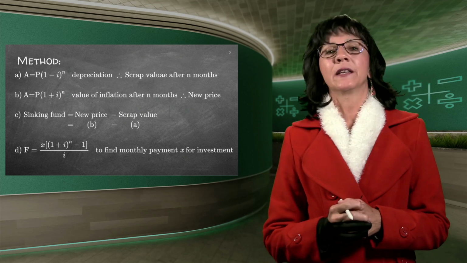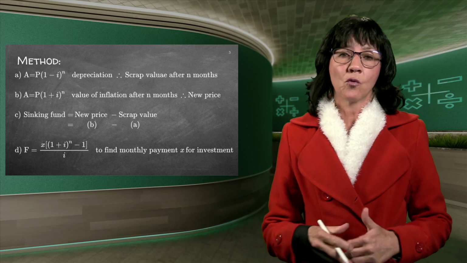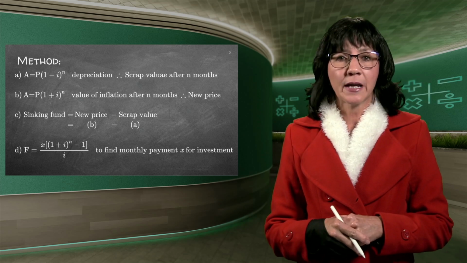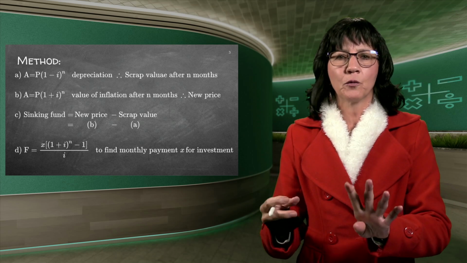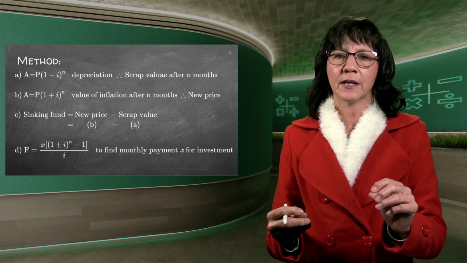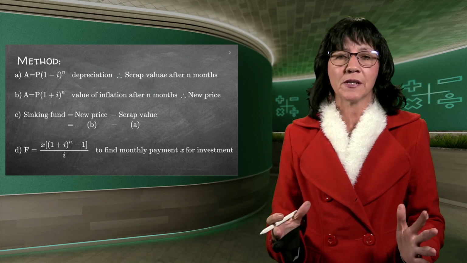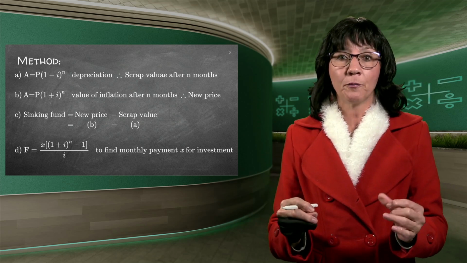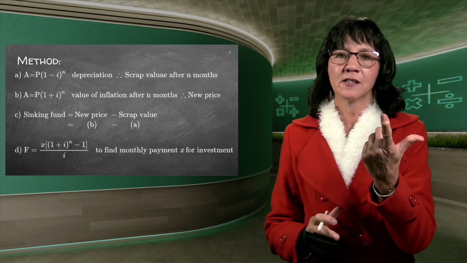So here on this slide, it is really summarized very nicely for you. Now, you can just study this all off by heart, but I hope you're not going to do that. It's always better to understand. There are 4 steps involved with the sinking fund. Now, they will use the word sinking fund. It's a definite exam question. You can go back to previous papers. Nearly in all the papers, there's a sinking fund involved, because there are 3 different formulas that they test in one. The only thing they're not testing is the P formula.